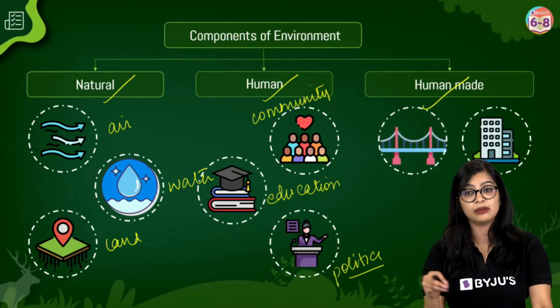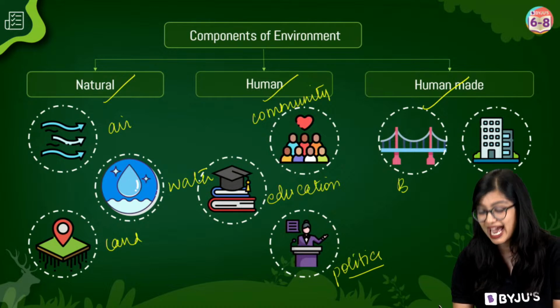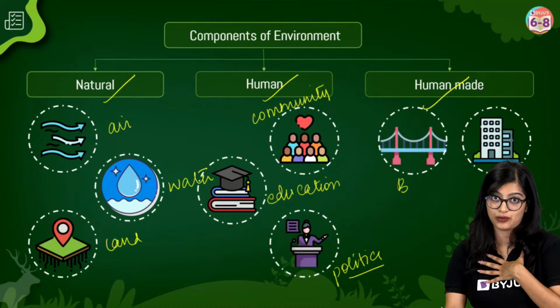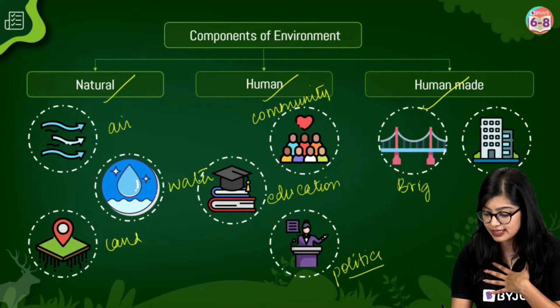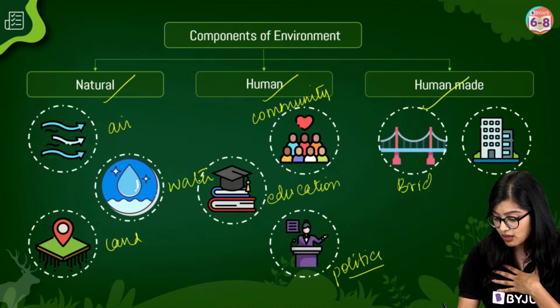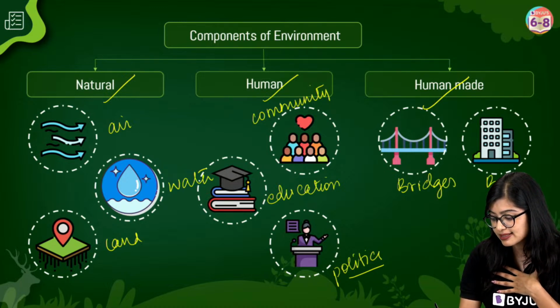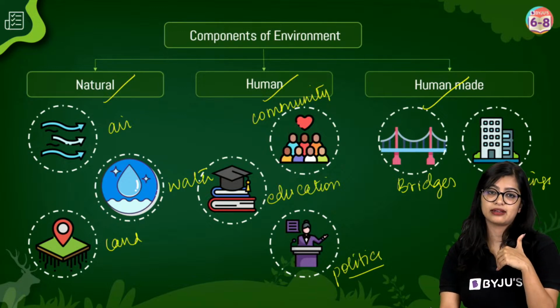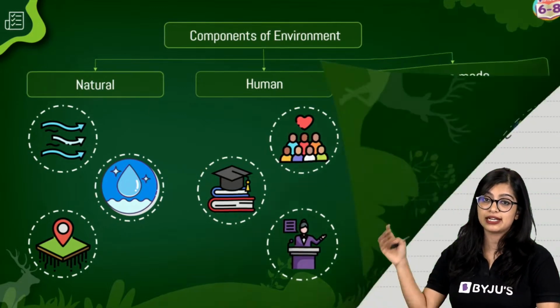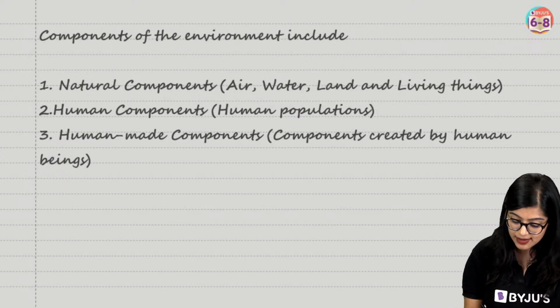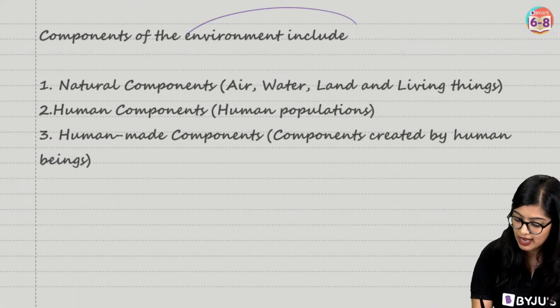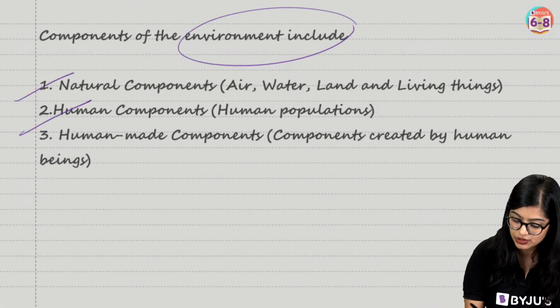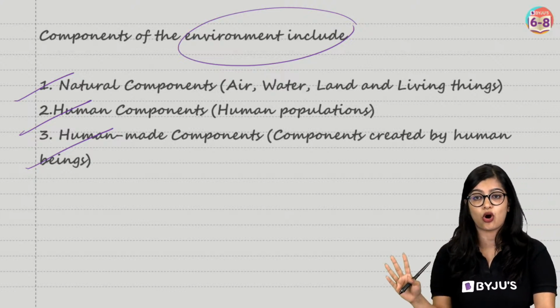Then of course, you have human made components, which are the tangible or the physical things you can see that we made, right? For example, things like bridges and buildings. These are all things that we have made, right? So these are the components that you need to write. So when you're writing the answer, the components of the environment include natural components, human components and human made components.